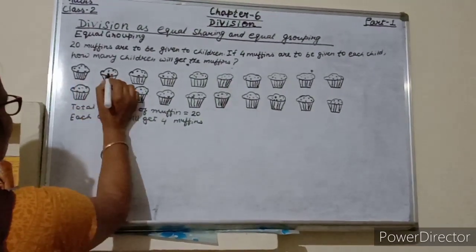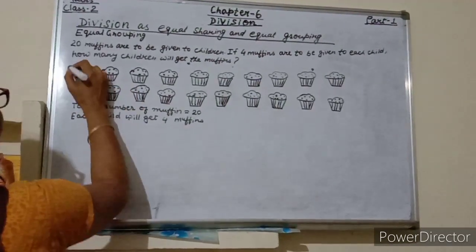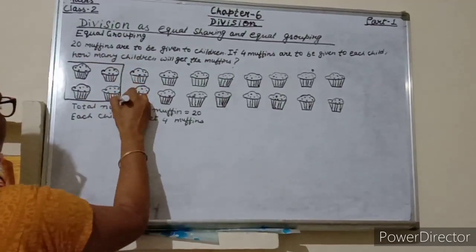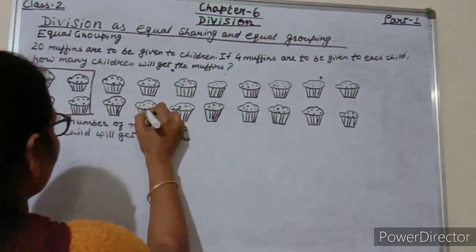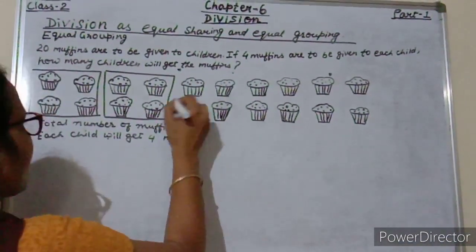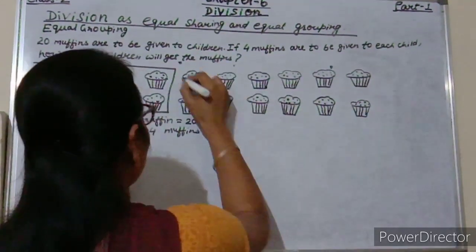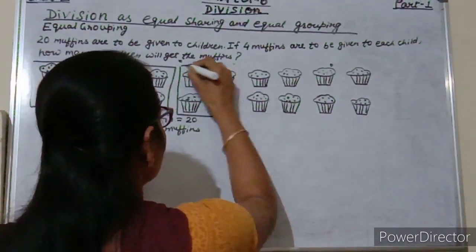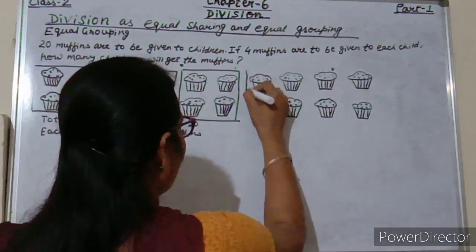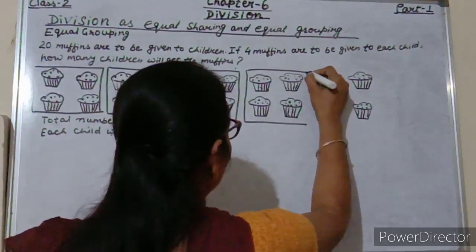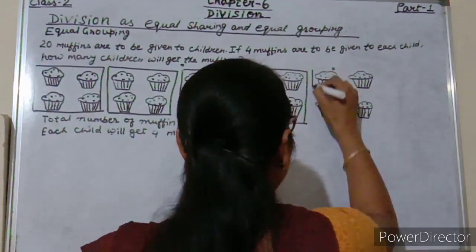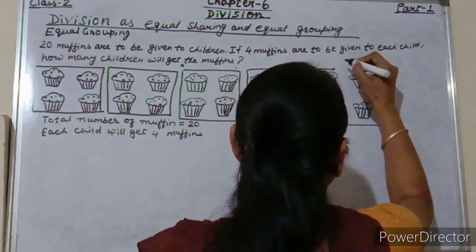So 1, 2, 3, 4. So one group. Now again 1, 2, 3, 4. 2 groups. Here 1, 2, 3, 4. 3 groups. Again 1, 2, 3, 4. 4 groups. Now 1, 2, 3, 4. 5 groups.